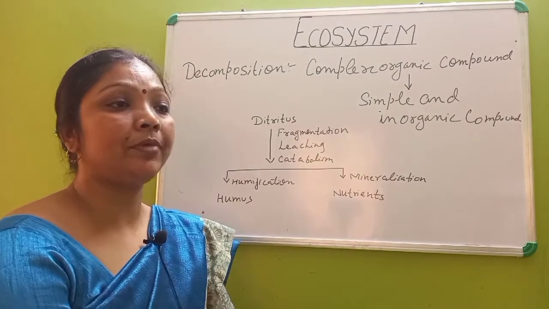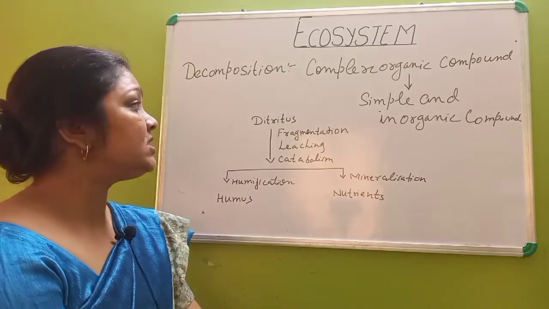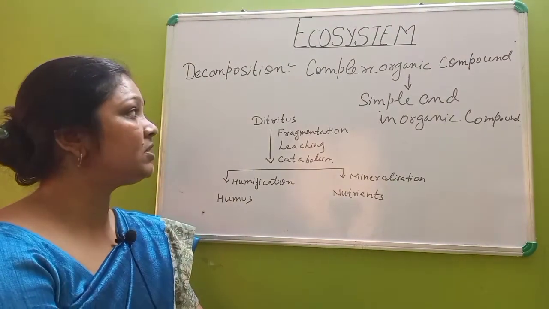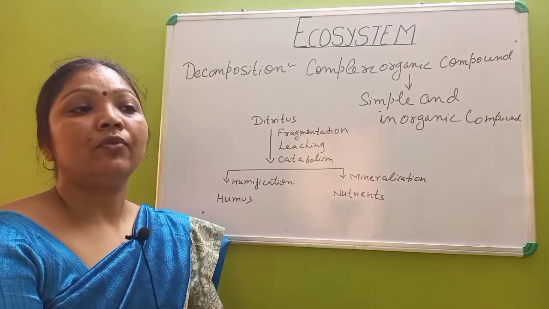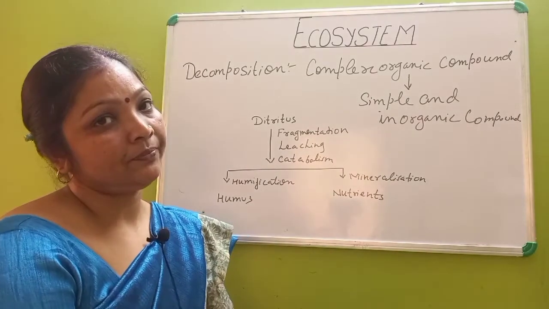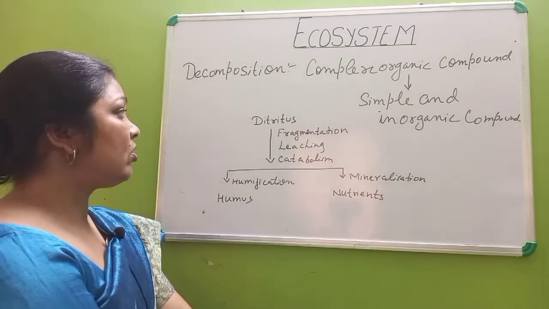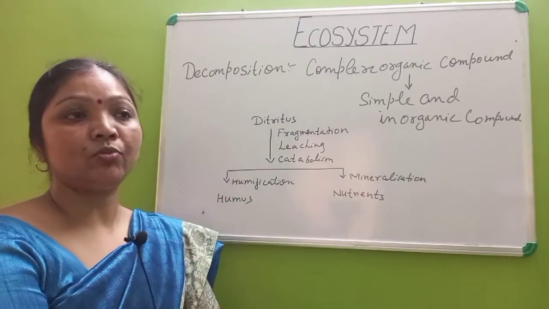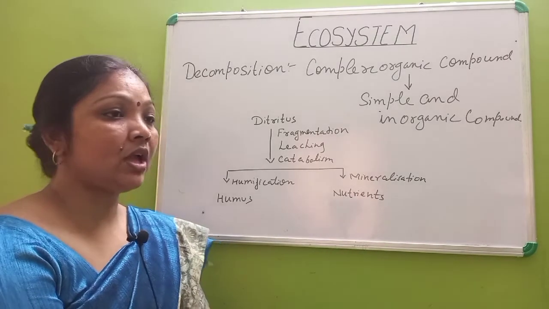Decomposition is a complex process of enzymatic action and involves the stepwise degradation of detritus. Detritus means the dead organic material formed of excreta of the animal or some part of the plant. So the first thing that we have to study is how detritus will convert into different smaller components. The steps involved in the process are as follows.